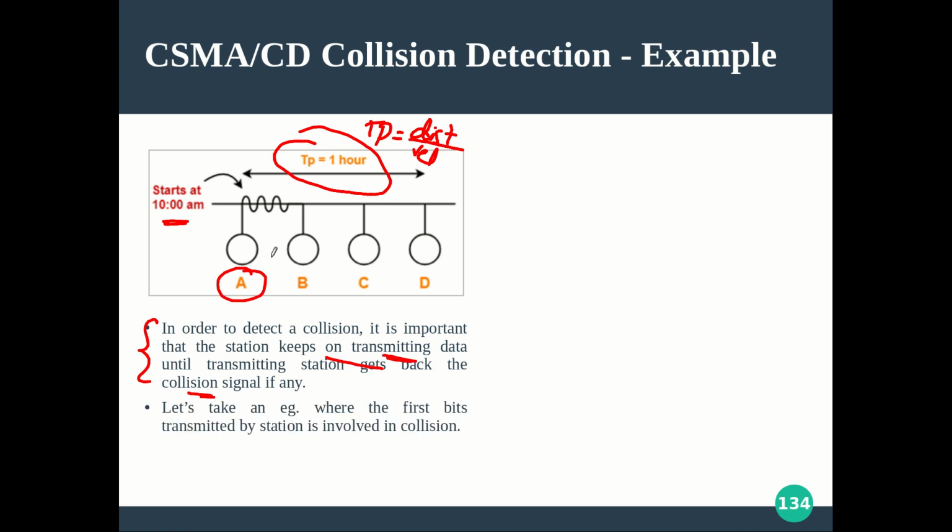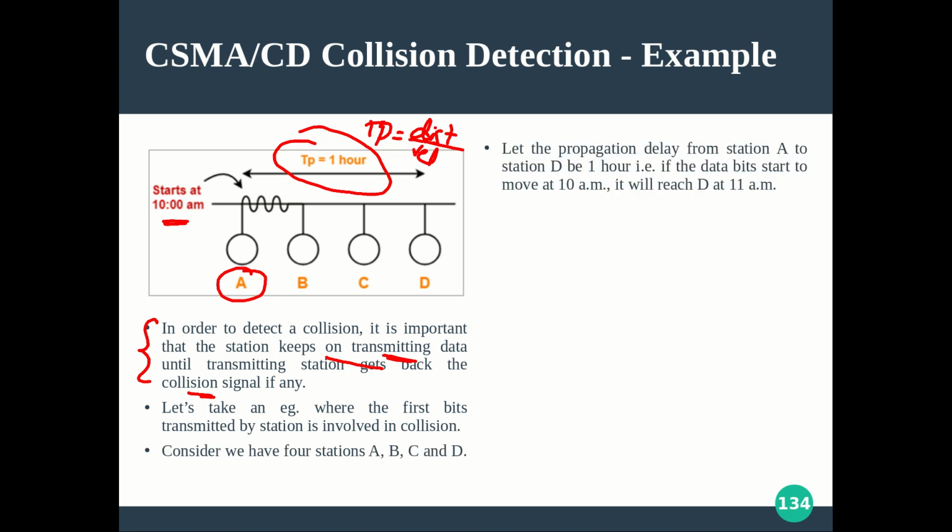So let's take an example where the first bit of the transmitting station is involved in a collision. Out of that particular frame, only the first bit gets collided, and immediately a collision signal is generated. Let the propagation delay from station A to station D, the communication being from A to D, be 1 hour. The data bits start at 10 am, so at 11 am, after 1 hour, they will reach D. This is a normal scenario.